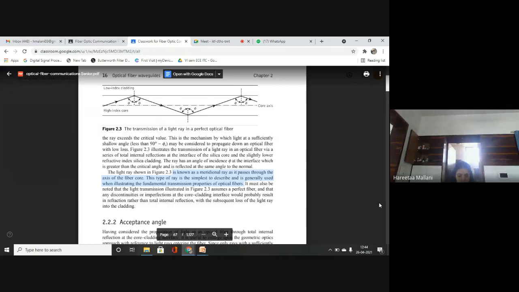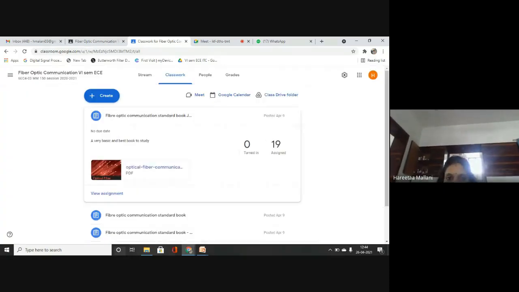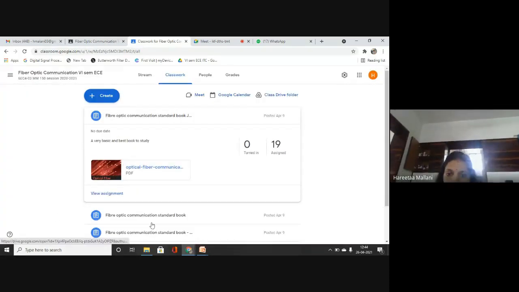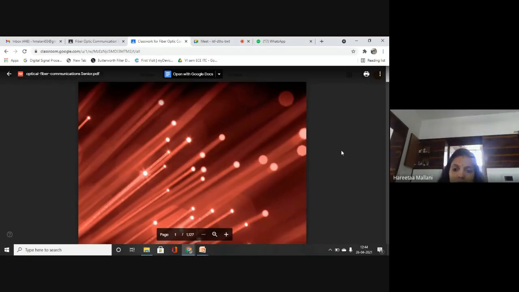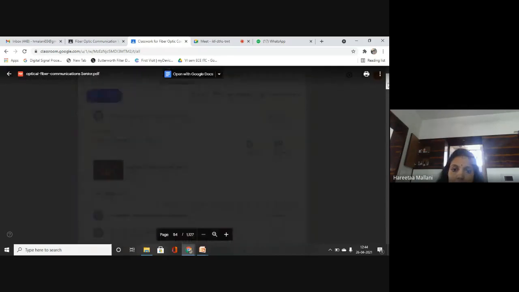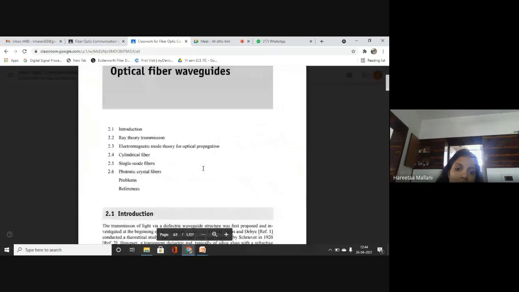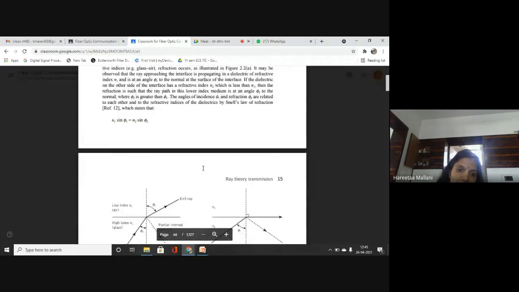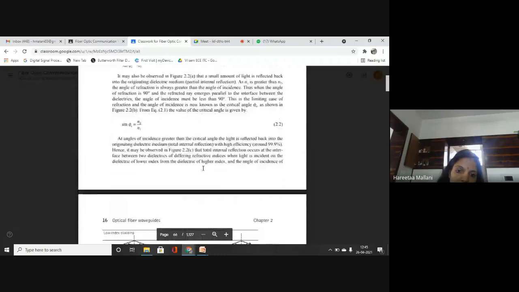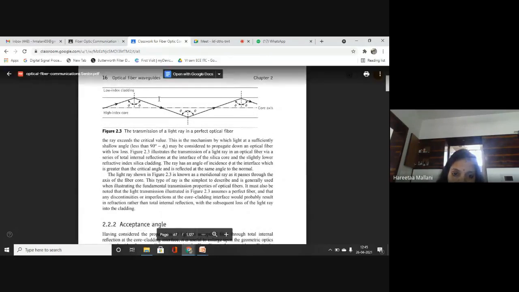Okay, and you can see that this is a perfect optical fiber. What do you mean by perfection? Yes, students, what do you mean by perfection? Perfection means there is no... what is a perfect fiber? There is no perturbation in the fiber. It is a perfect fiber. There are no discontinuities in between the fiber.